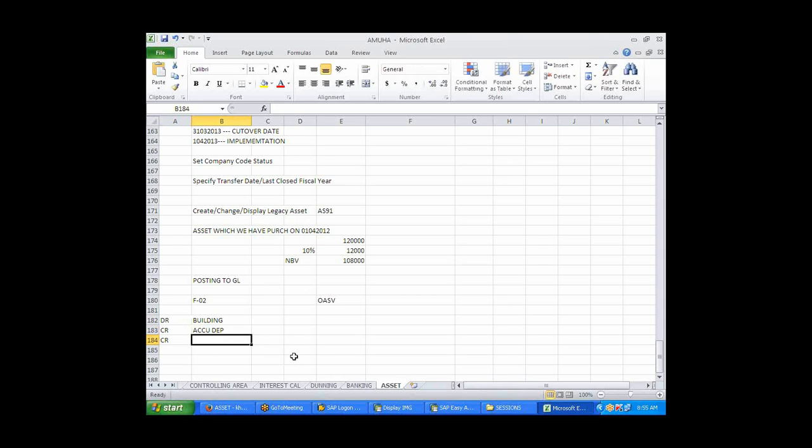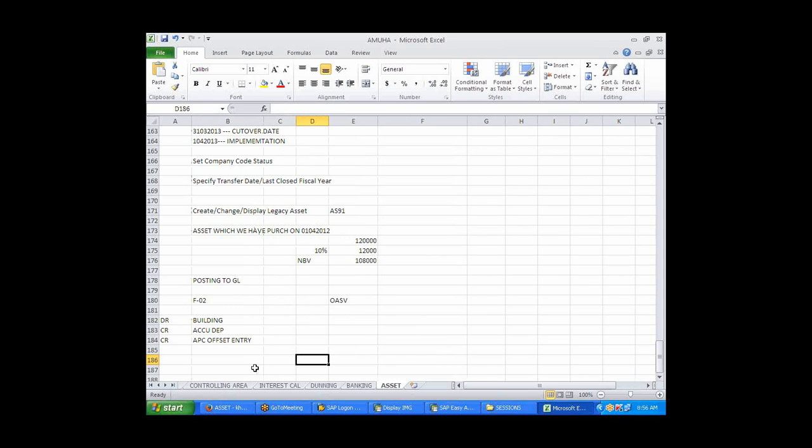So this credit we call the acquisition production cost offset entry. So there should be two credits in this one. These are the normal ones, as per your bookkeeping and accounting knowledge.